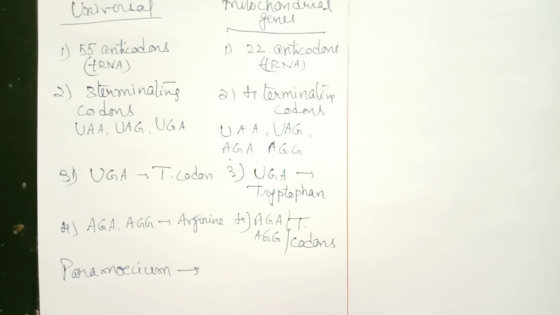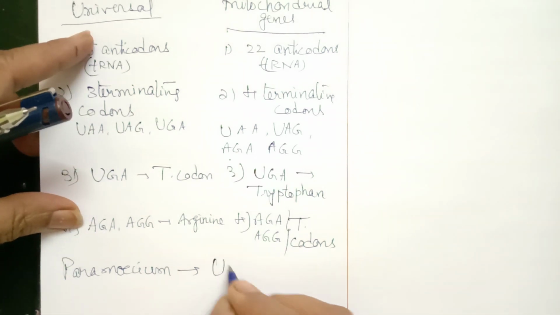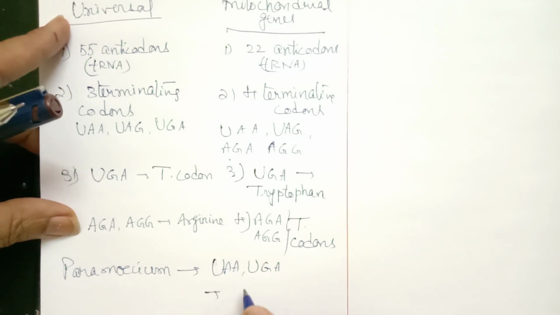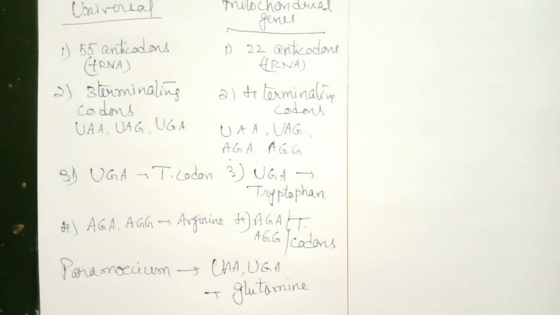So in paramecium we find the terminating codons UAA and UGA. They code for glutamine. UAA and UGA. These are terminating codons. Here they code for the amino acid glutamine. So these are some of the exceptions.